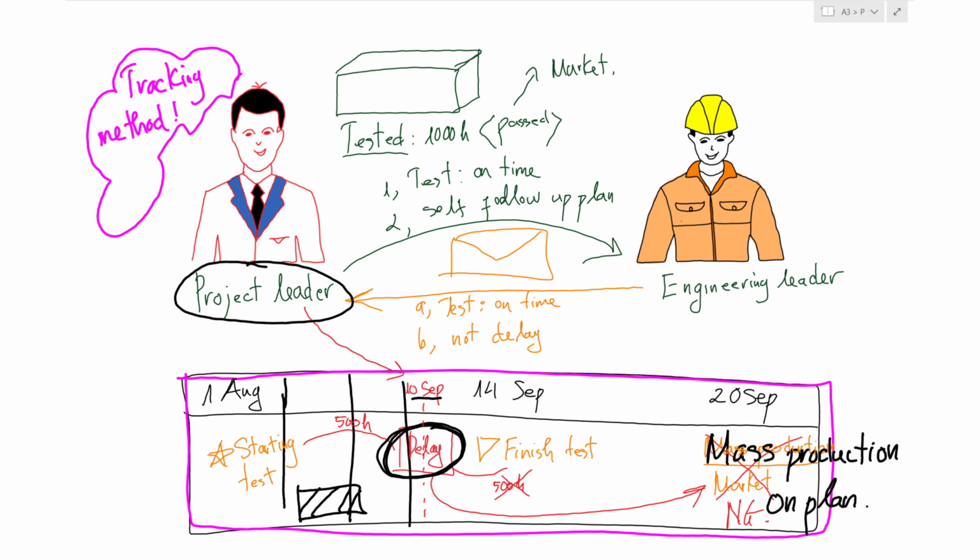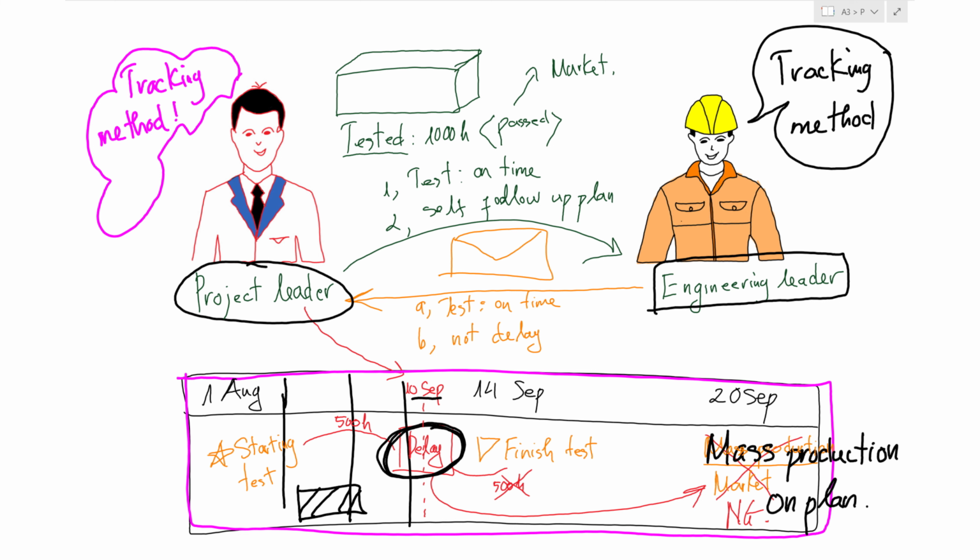And not only the project leader, the engineering leader also needs to apply tracking methods, because when he tracks and finds that his member has already delayed the test plan, he will reply to the leader by email with information on time. So that is why, in project management, we need the tracking methods.